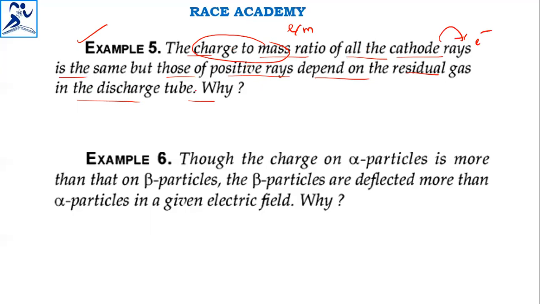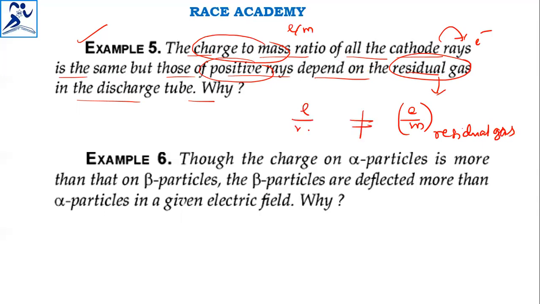They are available everywhere. On the other hand, ions left after the loss of electrons may have the same magnitude of charge, but their masses are different. See, after the loss of electrons, the ion charge is the same, but the mass is different. That's why the charge to mass ratio for the residual gas differs. The e by m value of the residual gas is not equal to the e by m value of electrons.